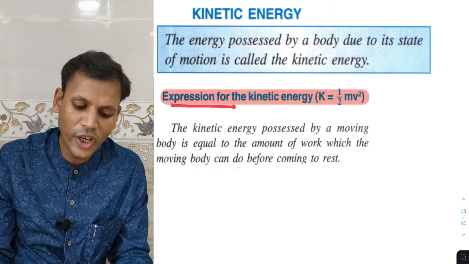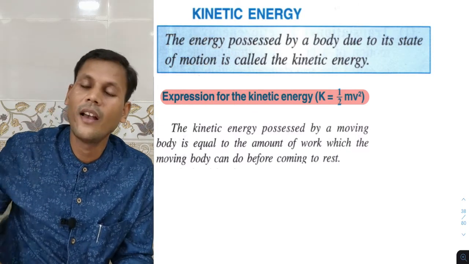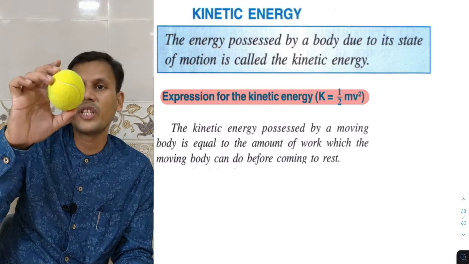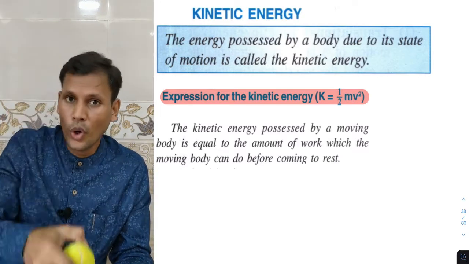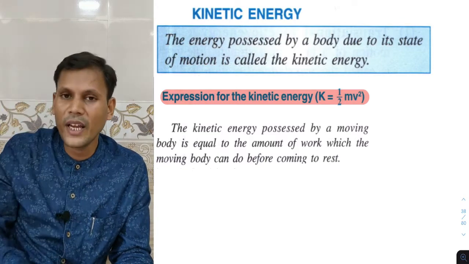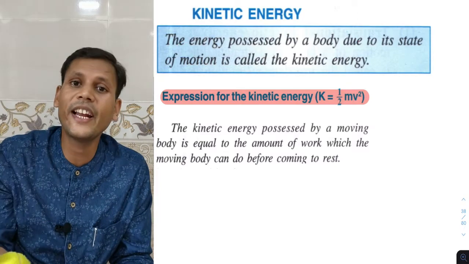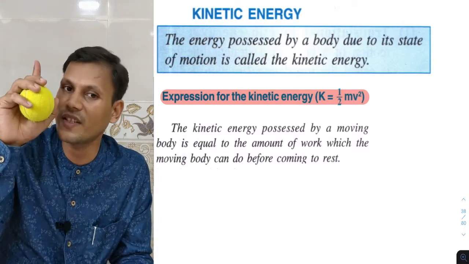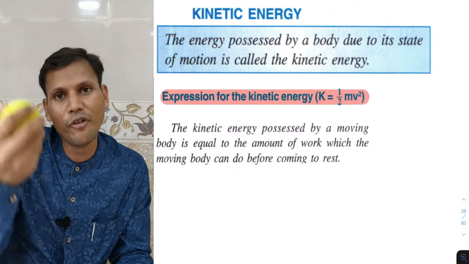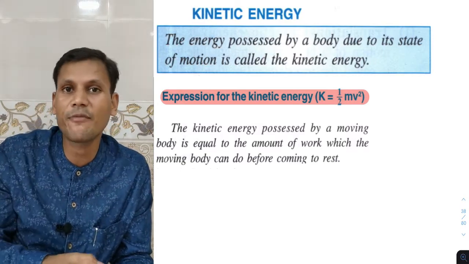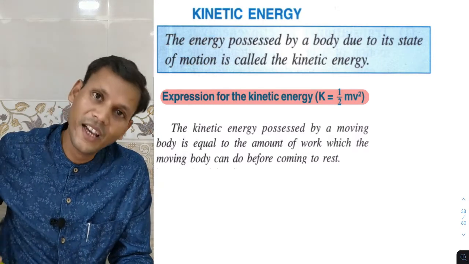Now, the expression for kinetic energy will depend on what factors? Again, I can show you: this body has its mass, and as it comes in motion, coming down, it will have a certain velocity. So kinetic energy will depend on two factors, one is the mass, another is the velocity. And what will be the formula for that? We will derive an expression to get the formula for kinetic energy.